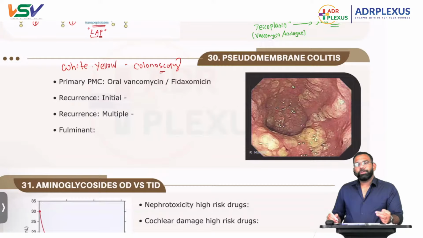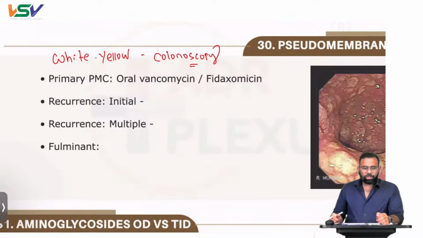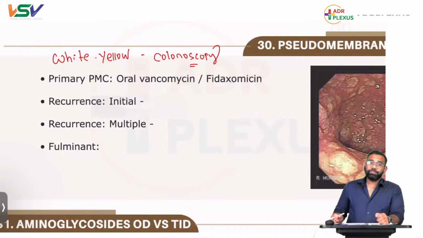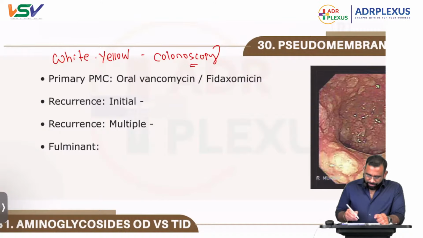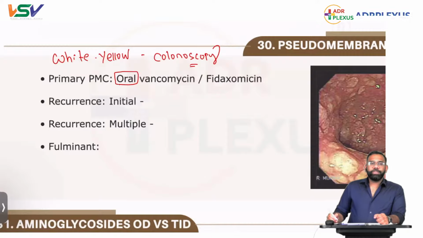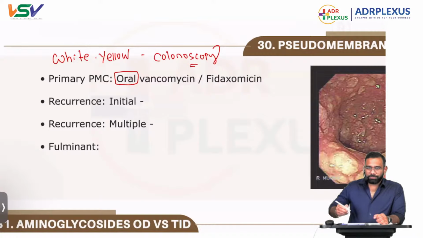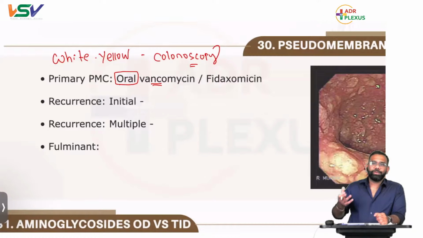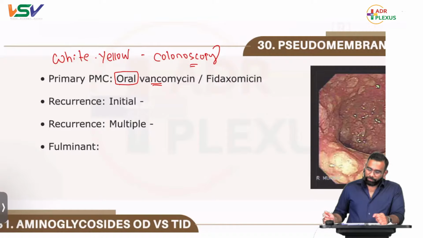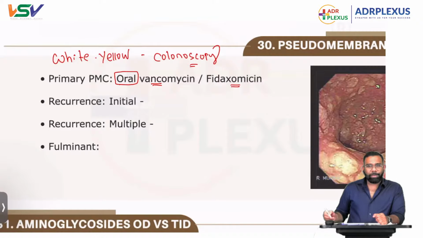That's the pickup line for pseudomembranous colitis, and now the treatment protocol. If it is primary pseudomembranous colitis, remember it is oral. Generally vancomycin we give IV, but here we give it oral because it has very poor bioavailability. It will not get absorbed, and we also don't want it to get absorbed because it has to act in the intestine only. Vancomycin and fidaxomicin. This is like a macrolide.